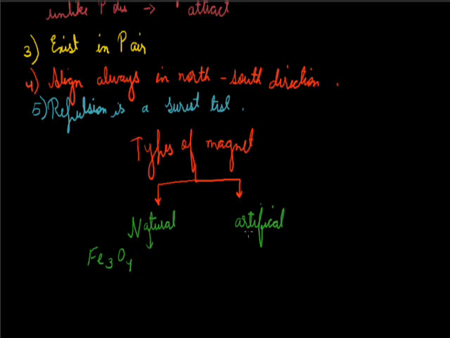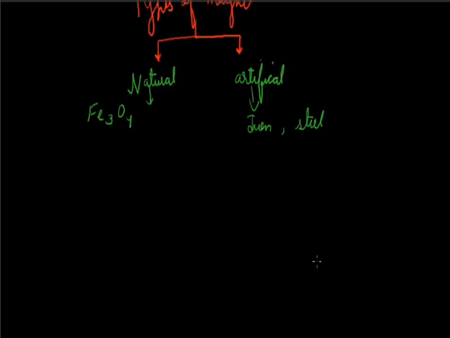While artificial magnets are those magnets which are made by artificial means, a substance to which magnetic properties are imparted, or induced, by artificial means. For example, iron, steel, etc. We always need artificial magnets because they are more powerful in comparison to natural magnets.